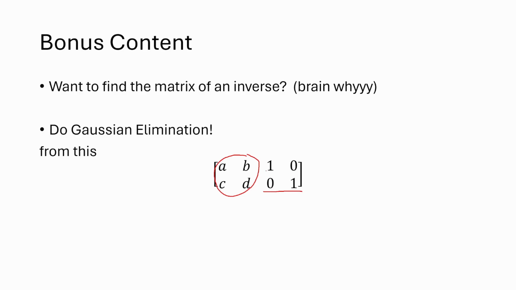Then what you do is you do elementary row operations on it. You do elementary row operations until the left side now looks like an identity matrix, and the right side will have some different numbers on the right as a result of those row operations. And this thing on the right will be the inverse of the original matrix.